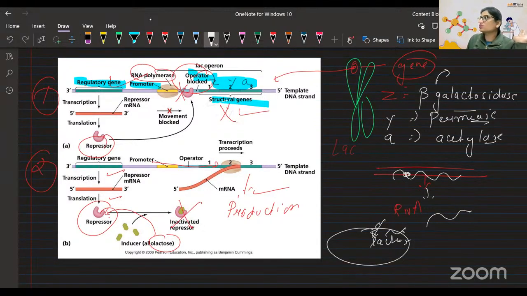Galactosidase, I'm sure you have learned that already. It breaks lactose into glucose and galactose. Okay, I have told you the short story, but you understood it. Now tell me what is your doubt.